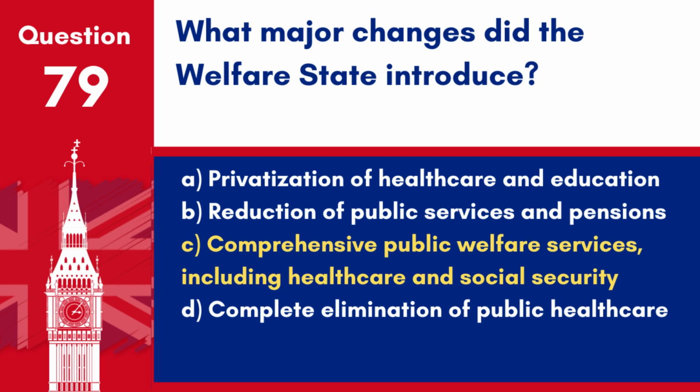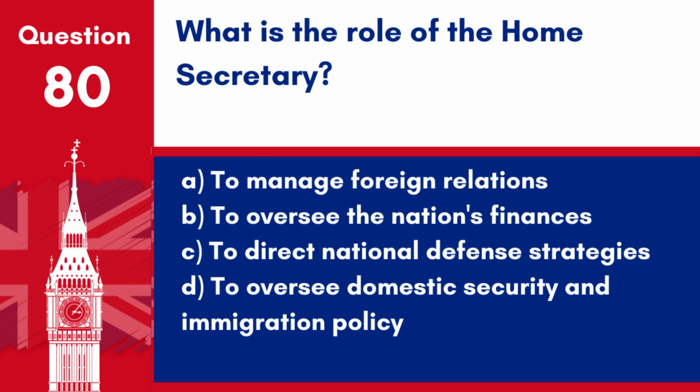Answer: C. Comprehensive public welfare services, including health care and social security. The establishment of the welfare state after World War II marked a significant expansion in state-provided public welfare services in the UK.